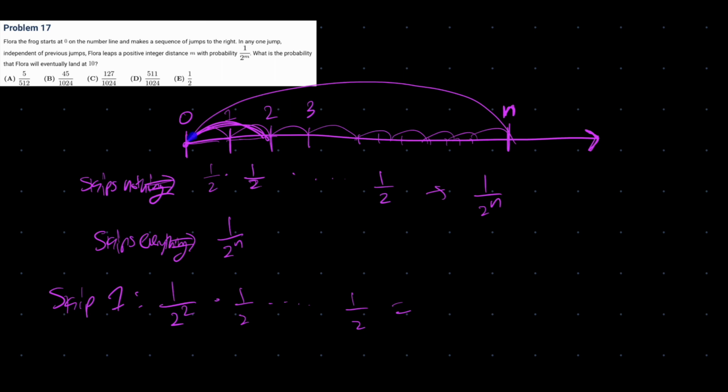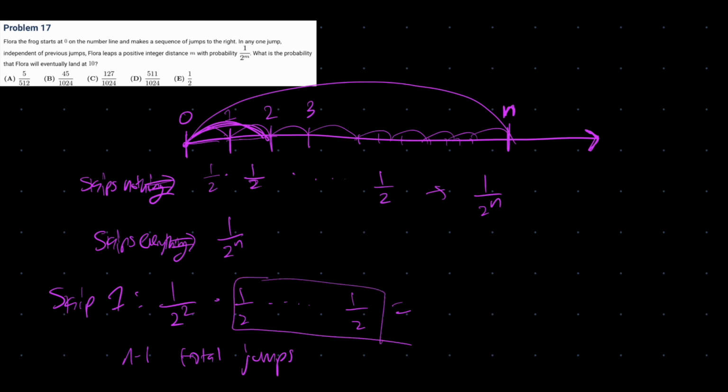We had n total jumps before. This time we're going to have n minus 1 total jumps, because when we skip this one, that just gets rid of a potential jump. But how many of those are going to be 1/2?